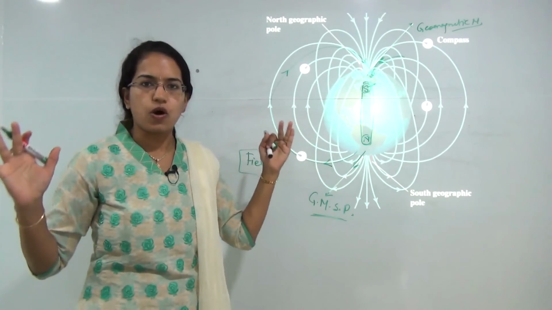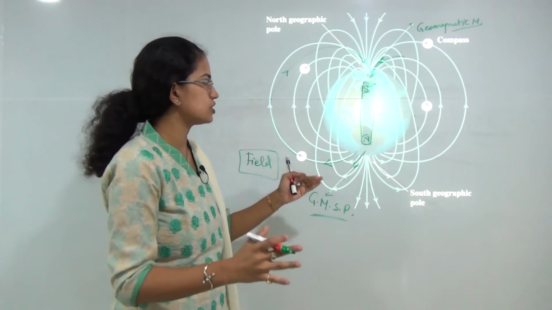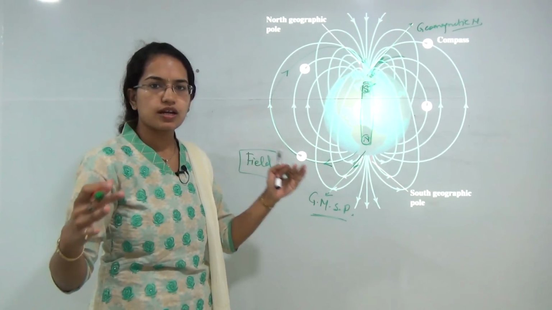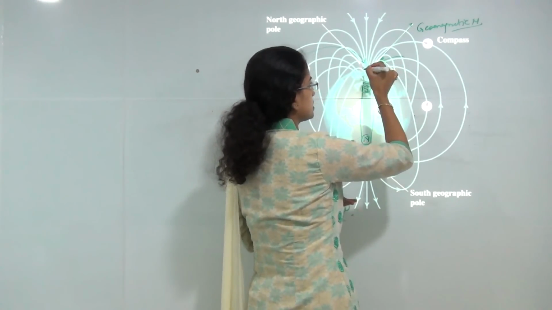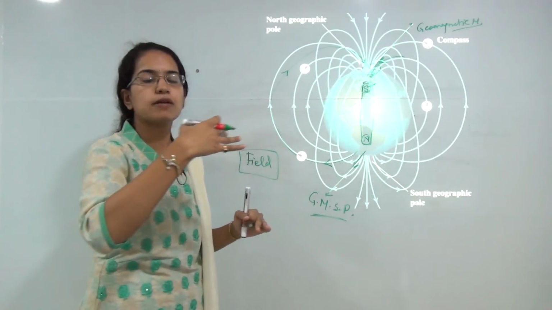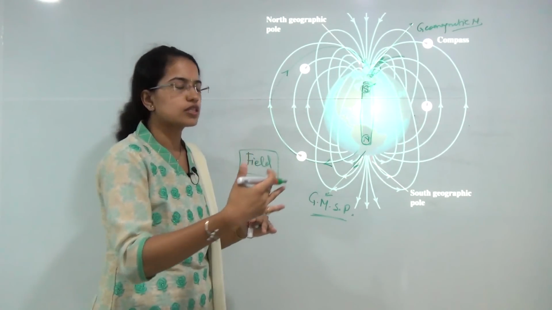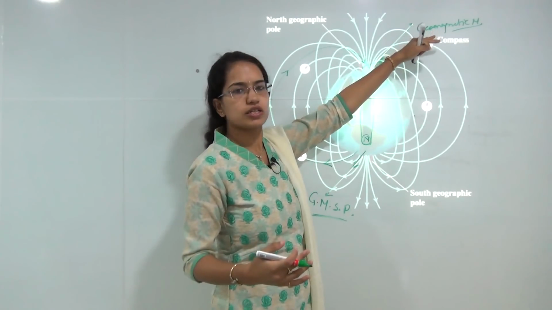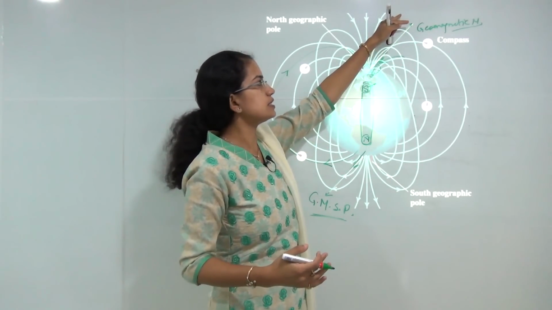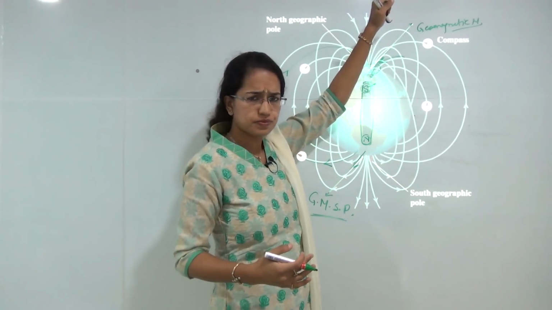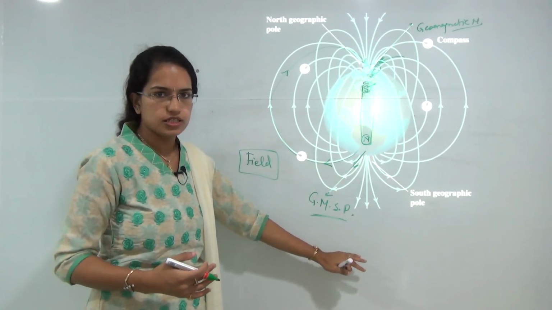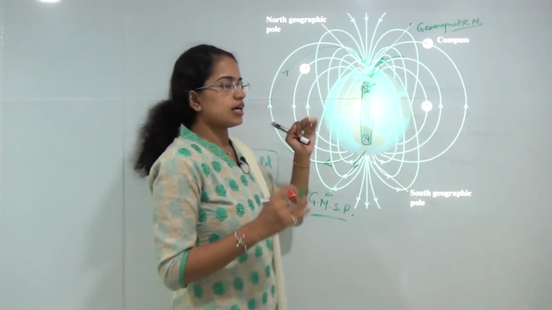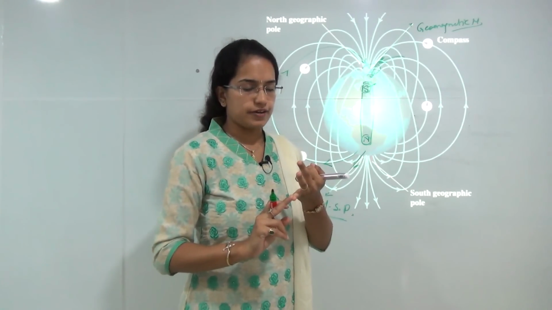But when we are talking about the actual condition on the earth, or the actual settings, we go by the convention. Everything which is towards the geographical north would be mentioned as north. So you have the geomagnetic north and magnetic north in the same direction as the geographical north, and again the same thing repeats for the south. So these are the three terminologies that we try to understand.